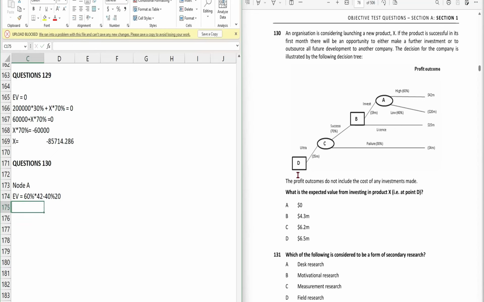Let me explain this tree first. First of all, the company wants to launch a new product X, and the initial investment that they will incur is 5 million, but again there is a chance that the product will be successful or not.